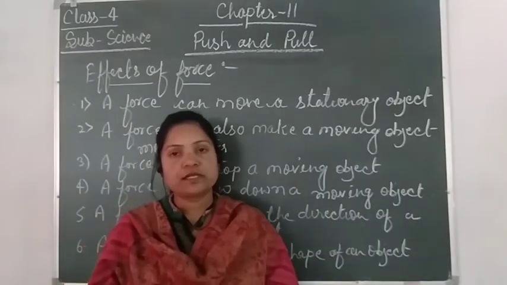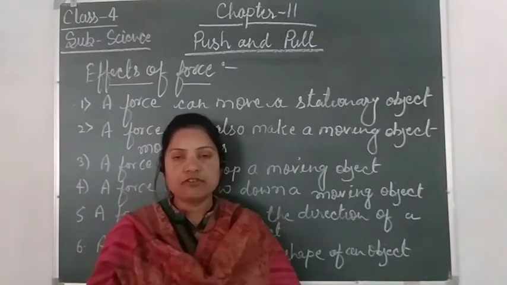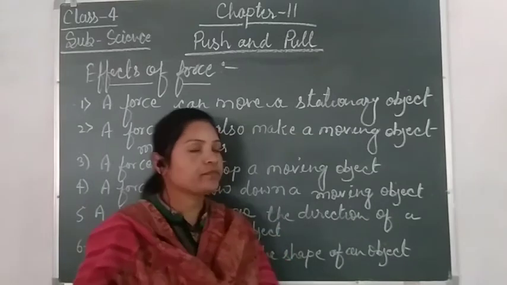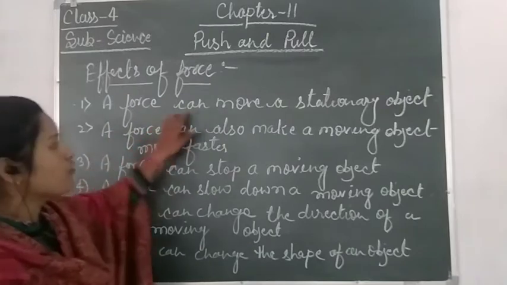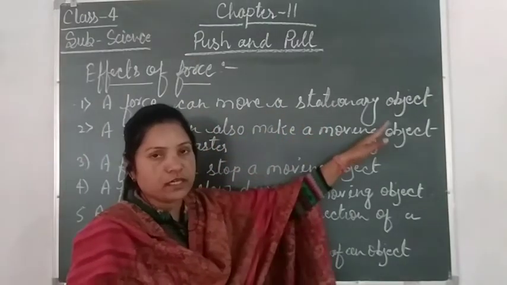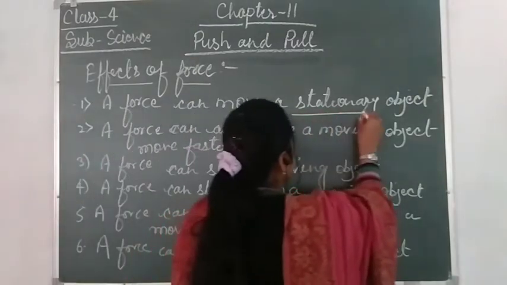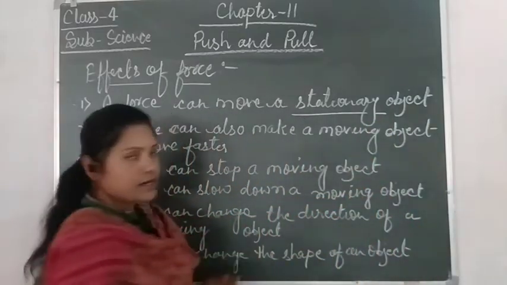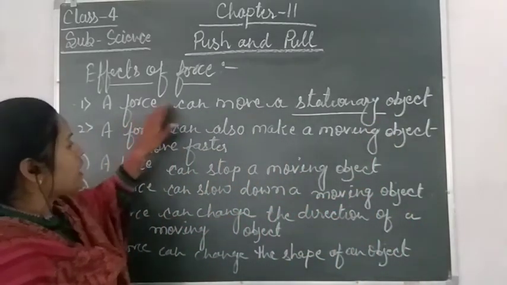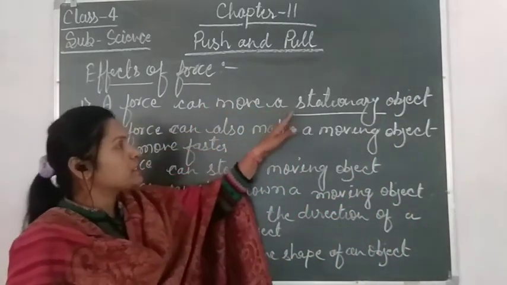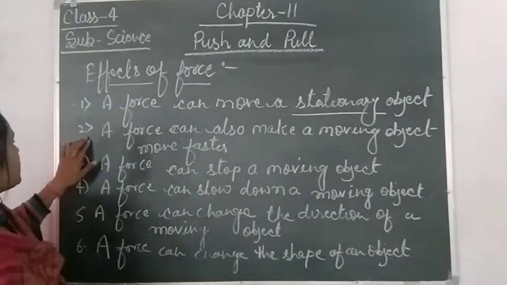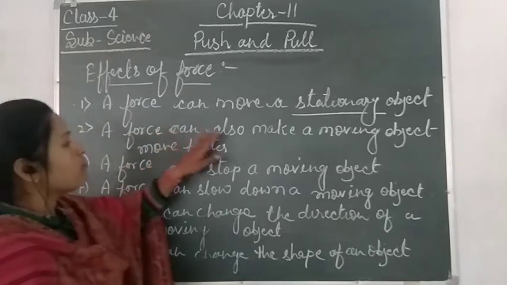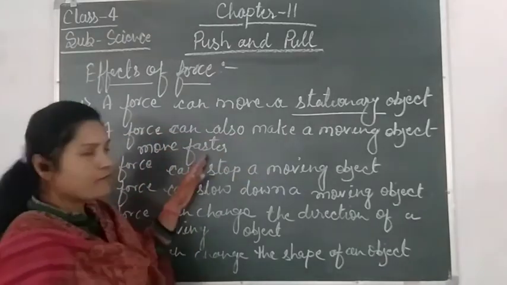Now let us try to understand or recall the effects of force once again. The first effect is a force can move a stationary object. Here stationary means an object which is at rest. So force can move that object which is at rest. Then second one is a force can also make a moving object move faster.